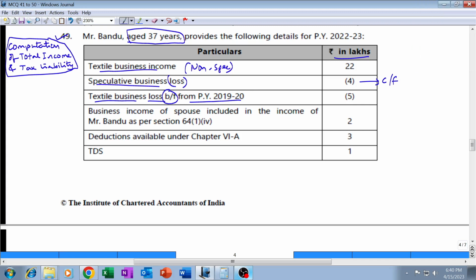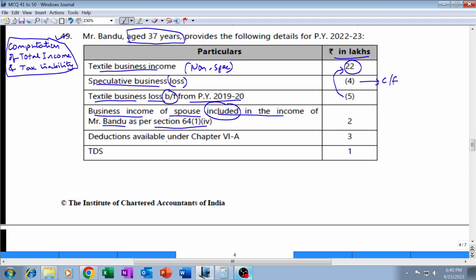So this textile business loss brought forward can be set off against current year's income, and it can be set off only against business income. Fourth point is business income but of spouse, that is wife, included in the income of Mr. Bandhu as per section 64 subsection 1 clause 4. This is an extra income, though they are saying it is included, but it is not included in this 22 lakh. This is separate. So 22 plus 2, 24 lakh will be the income.